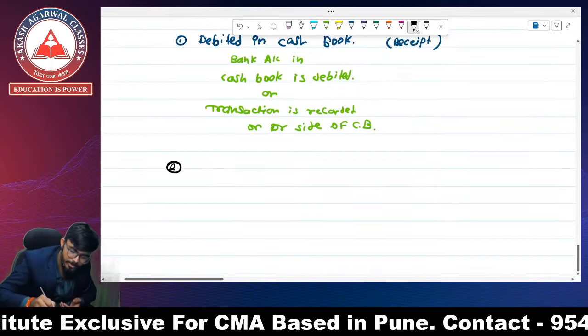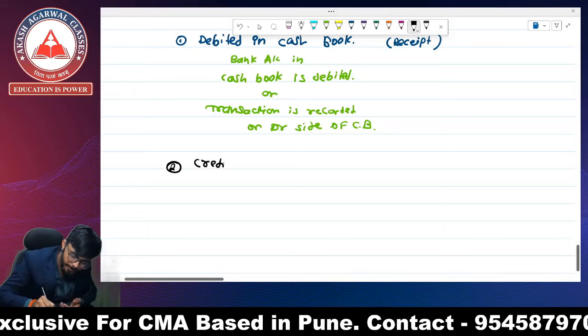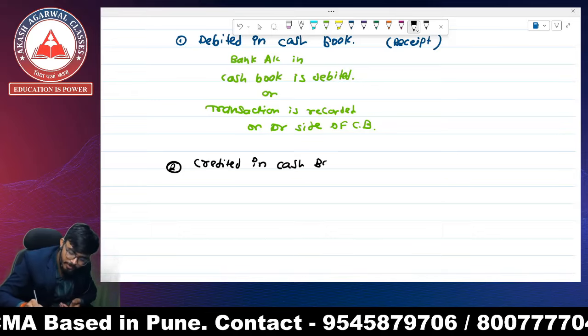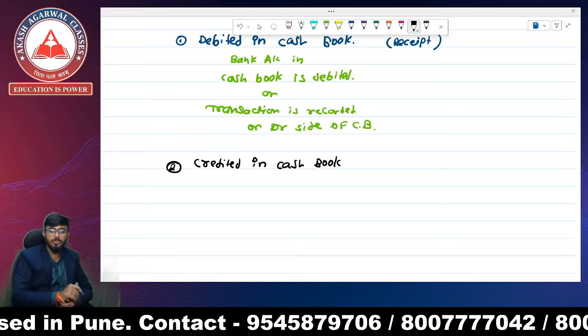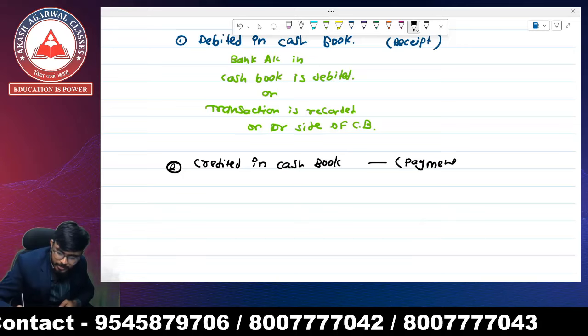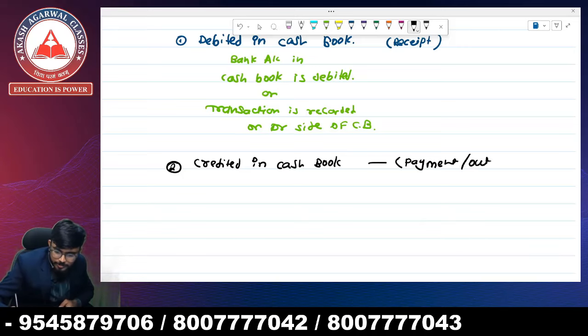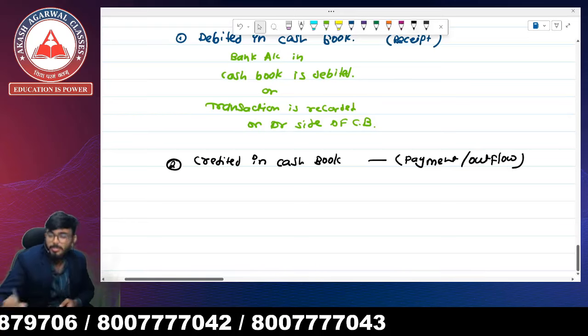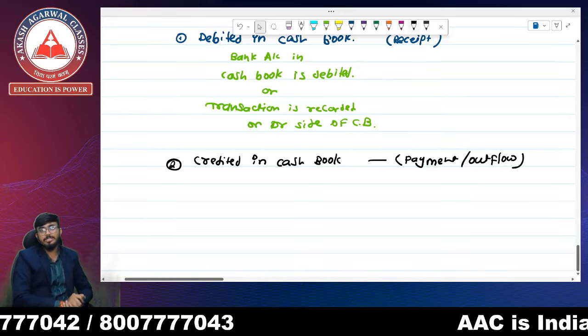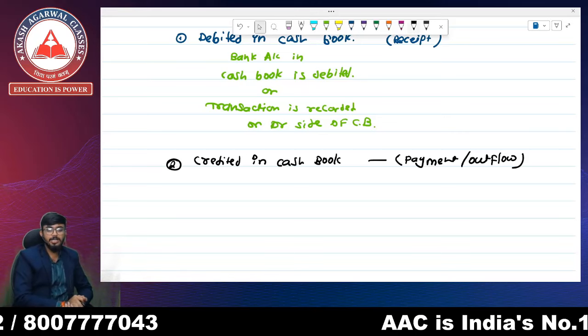Second, credited in cash book. It means it is a payment or outflow of money. So it is called credited in the cash book.